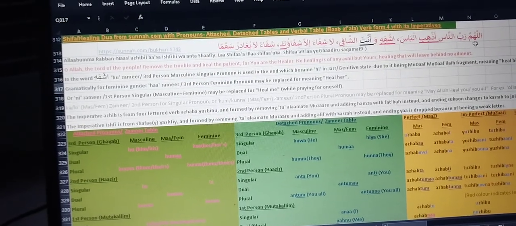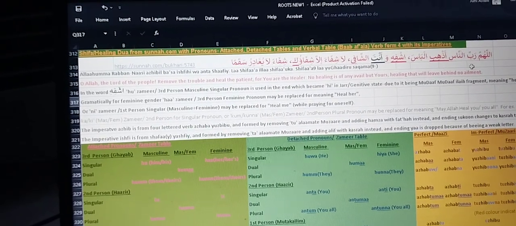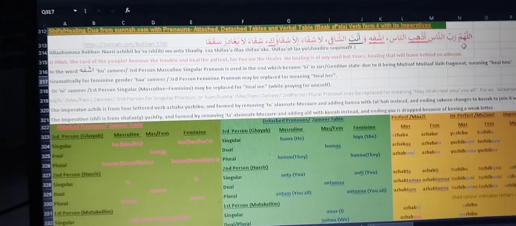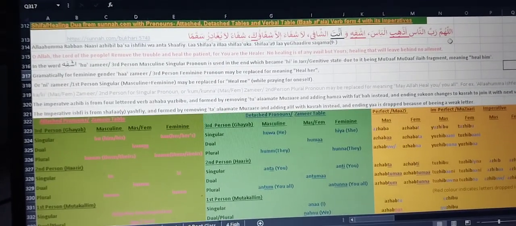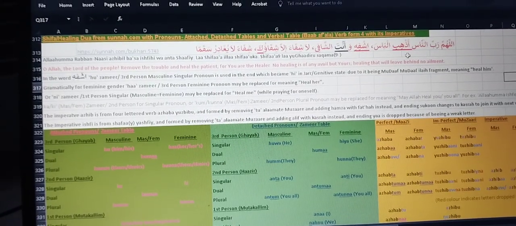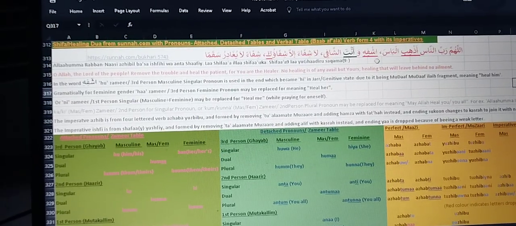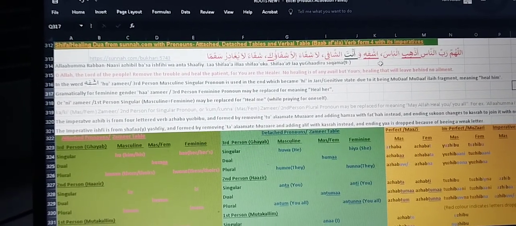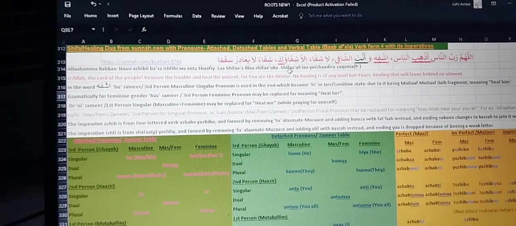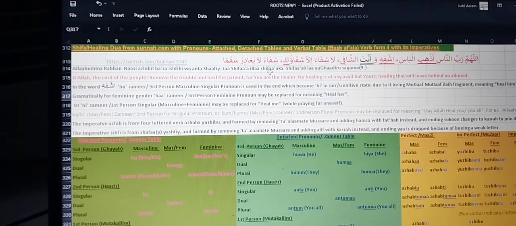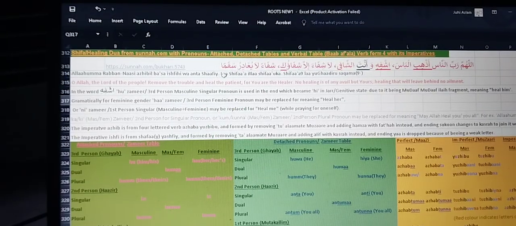So in this dua, for example, this is the dua for healing that Rasulullah used to recite on a person he wanted to give the ruqya. Allahumma Rabban Nasi az-hibil ba's, ishfihi wa anta shafi, la shifaa illa shifauka, shifaan la yughadiru saqama.